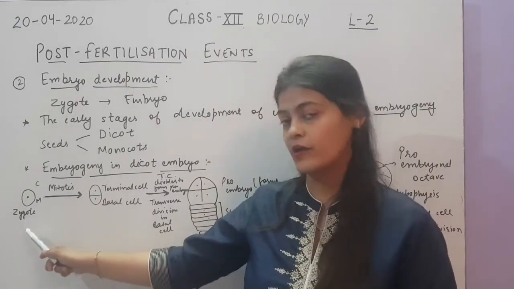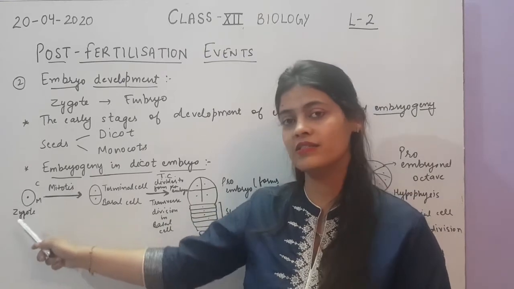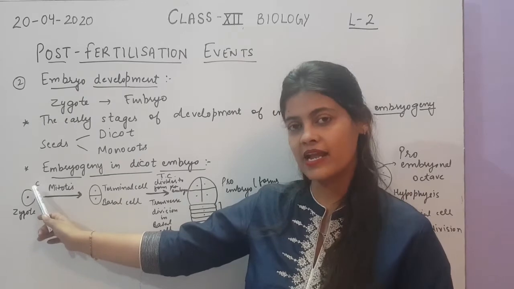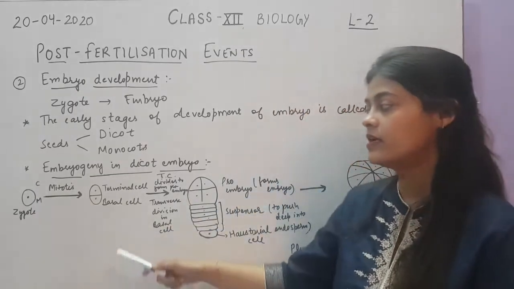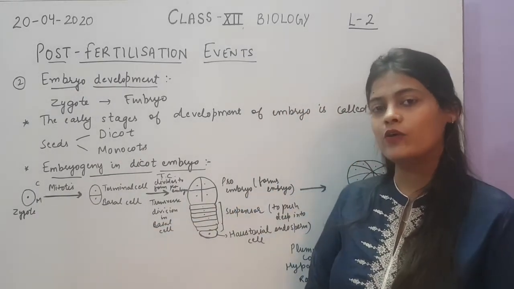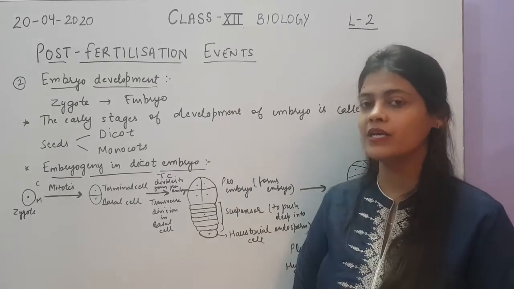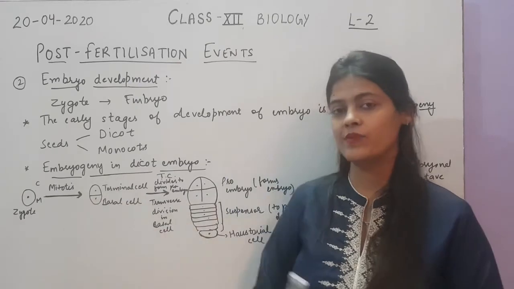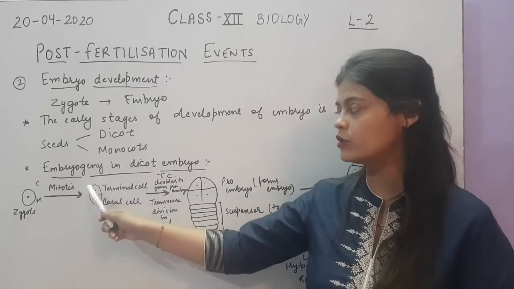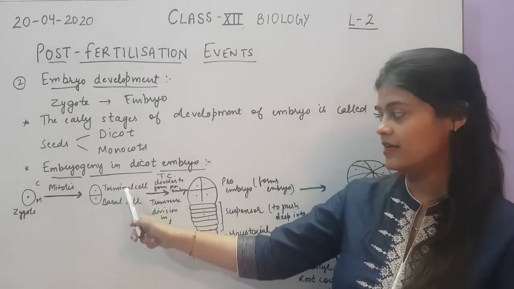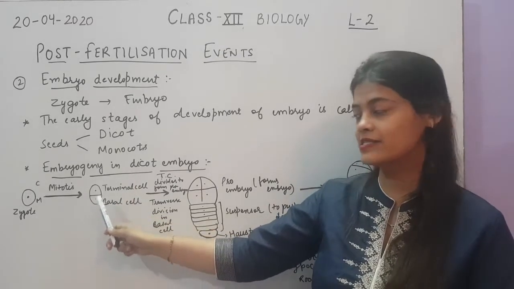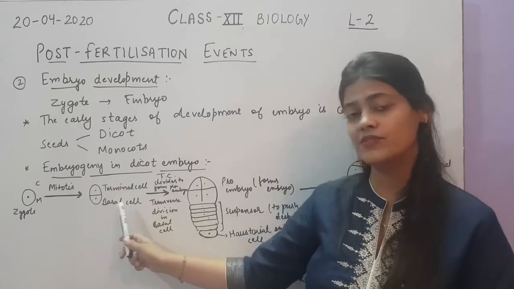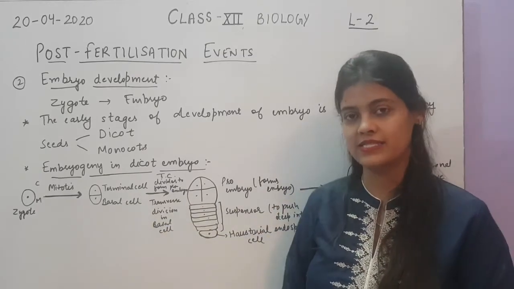So let's start with the zygote first. The zygote is in this arrangement that the micropylar end is towards this side and the chalazal end is towards the upper side. All the divisions in the zygote for formation of embryo will be mitotic divisions. So first the zygote will undergo the first mitotic division to form a two-celled structure. Out of these two cells, the cell which is towards the chalaza is the terminal cell and the cell which is towards the micropyle is the basal cell.